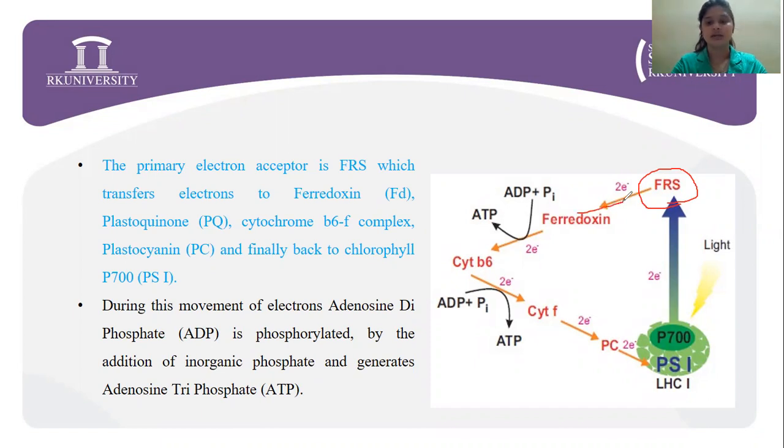Now, this transfers the electron to ferredoxin, then to plastoquinone, then to the cytochrome b6f complex, plastocyanin, and finally the electron reaches back to the chlorophyll P700 of photosystem 1. During this movement of electrons, ADP is phosphorylated by the addition of inorganic phosphate, and there is generation of ATP during the cyclic photophosphorylation.